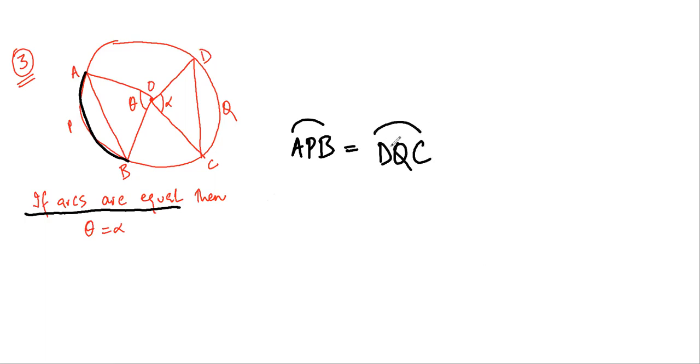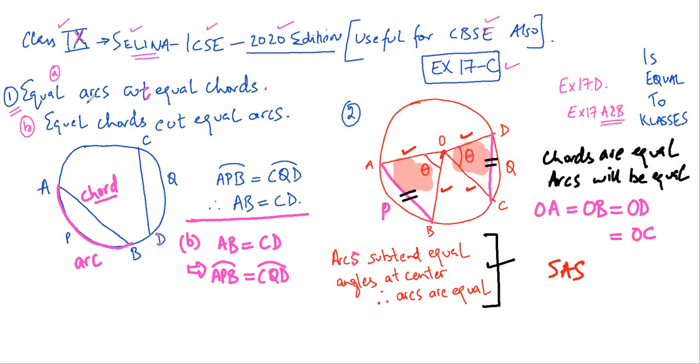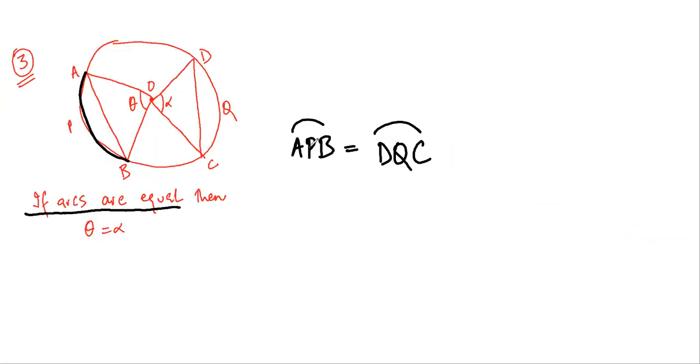Now if arcs are equal, by this result, chords are equal. So this chord AB would be equal to this chord CD. Now again I take two triangles, this and this.